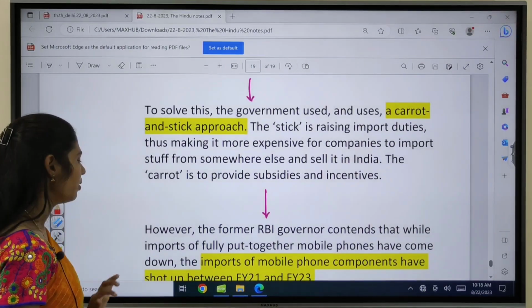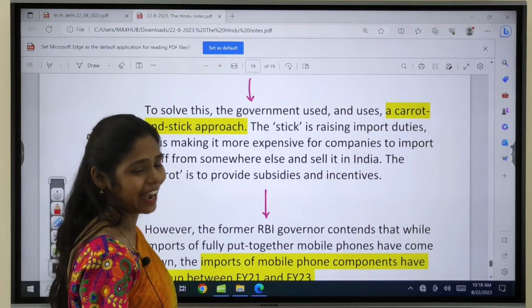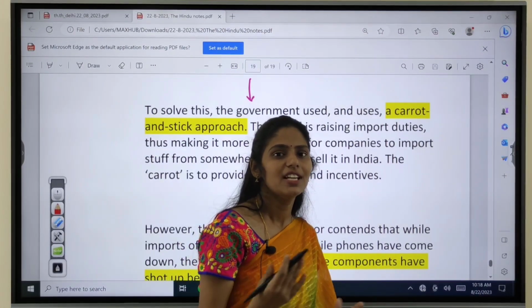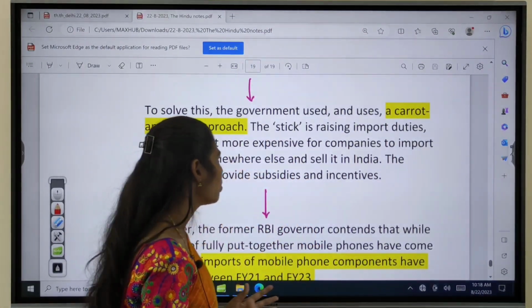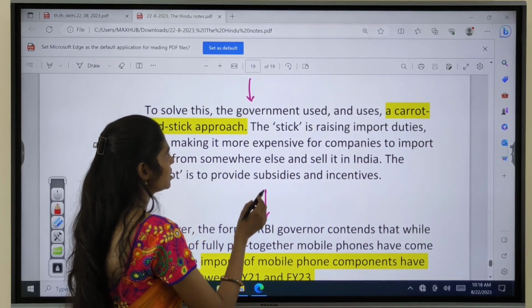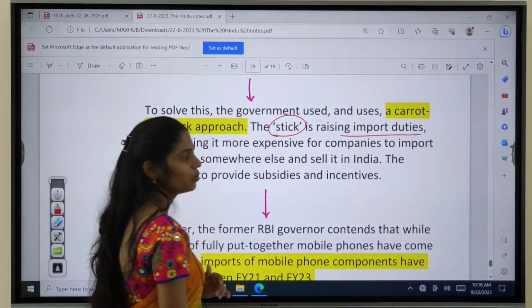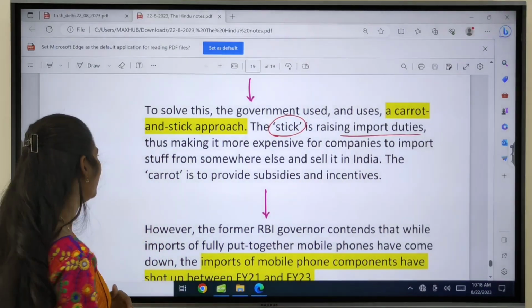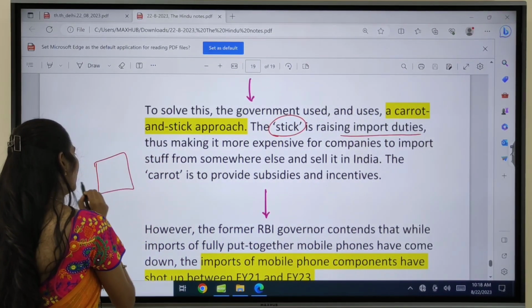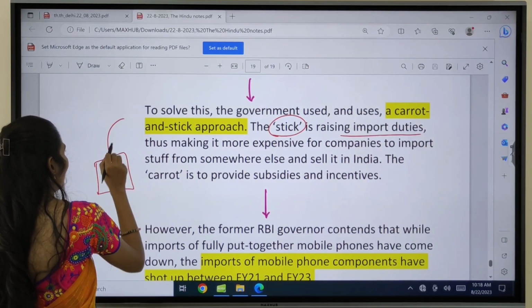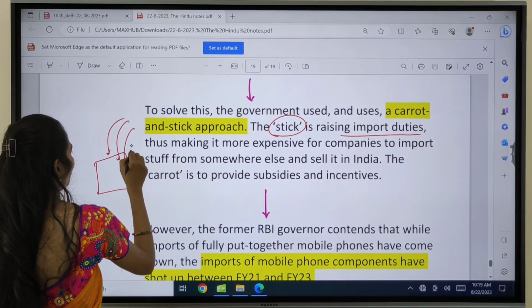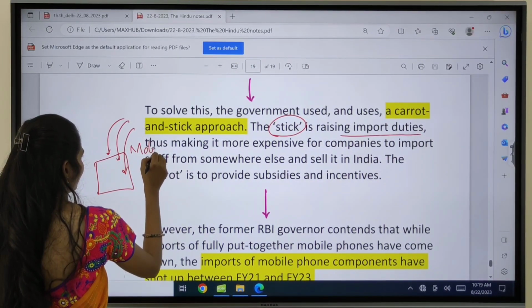To solve these problems, the government came up with the carrot and stick method. Carrot means support, stick means punishment. So here, the carrot and stick approach. The stick is nothing but raising import duties. Rather than manufacturing in India, companies started importing mobile phones from other countries.